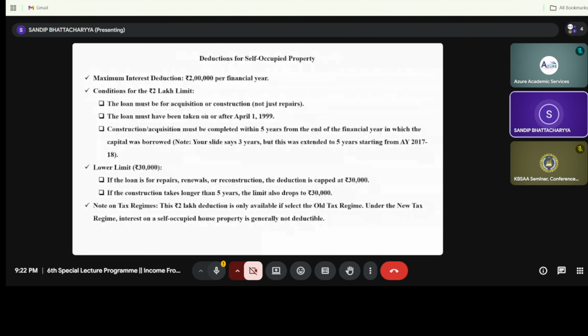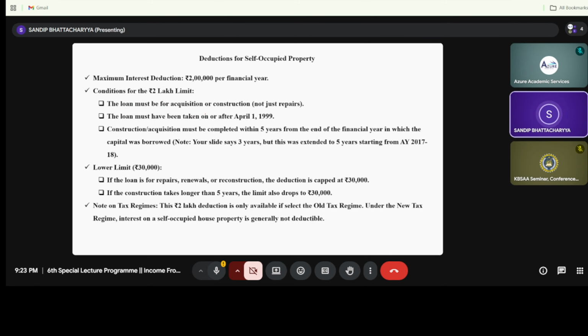So these are the deductions. Just a synopsis of what we have discussed in today's lecture session. There is a maximum deduction of rupees 2 lakh. This is a one-shot, at-a-glance summary. The condition is that the loan must be acquired after 1.4.99 and taken for construction or acquisition purposes. Then the maximum is rupees 2 lakh, and the limit is 30,000 if the loan is taken after 1.4.99 for repair, renewal, reconstruction, or renovation purposes. If the construction is completed within 5 years, it gets a maximum of rupees 2 lakh.